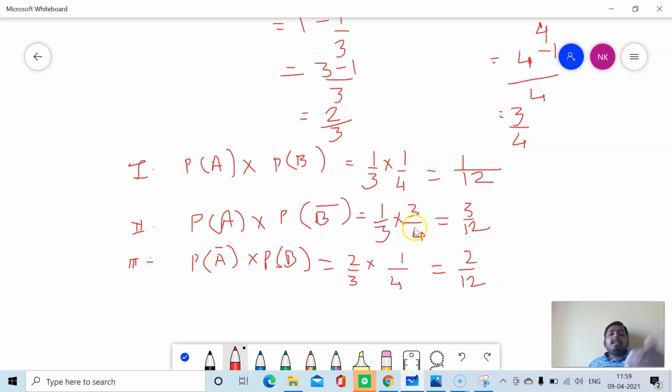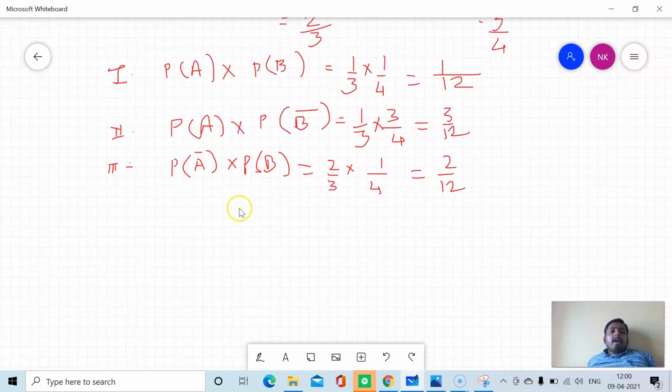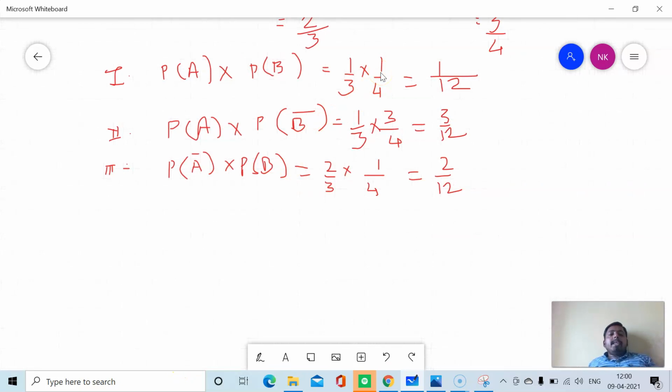So these are the three cases in which the problem will get solved. Either both will solve the problem, or A will solve the problem and B will not, or A will not solve the problem and B will solve the problem. These three cases cannot occur simultaneously. Either the first case will occur, or the second case, or the third case.